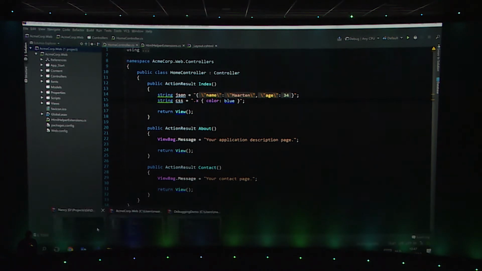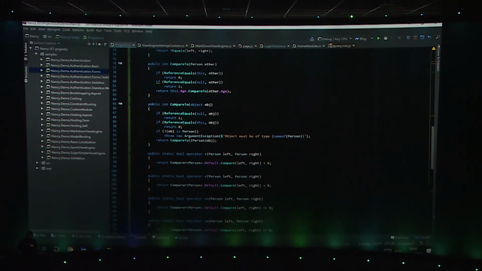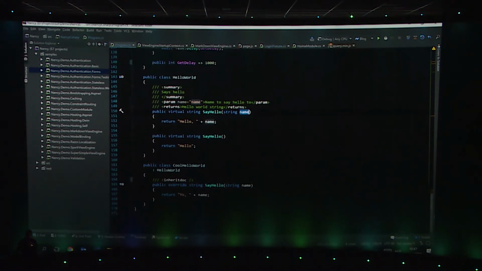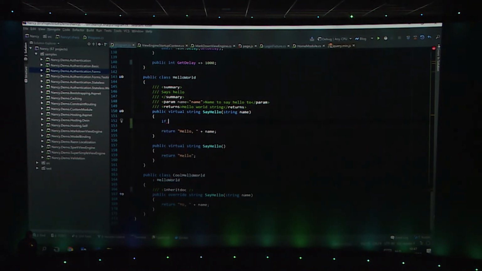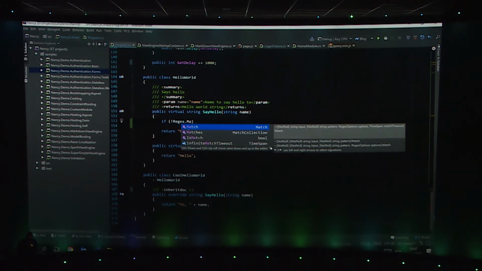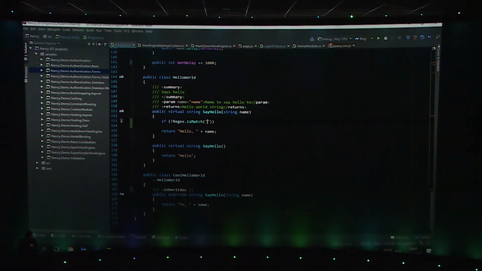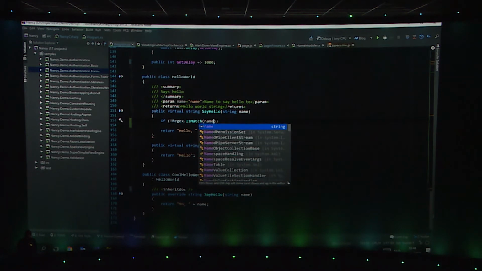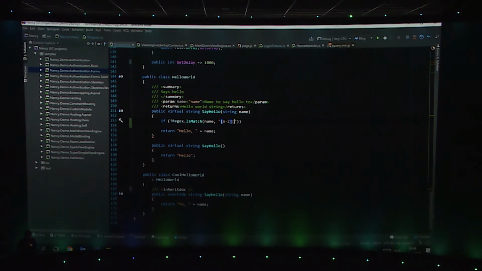So let's go back to our Nancy project. And I think we had a hello world type of thingy in there. Imagine I want to validate this string and check if it is alphanumeric. So what I could do is write something like if not Regex.IsMatch, right? What I can do is add a regular expression and say I want to add A to Z and so on to check if my name is alphanumeric. It's a really crappy regex, but still you get the idea of what I'm trying to achieve here.